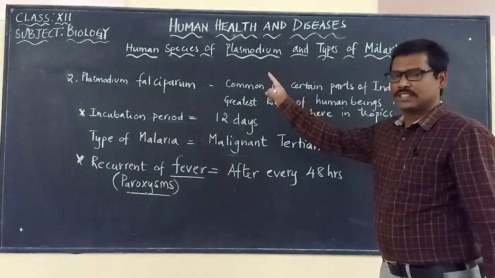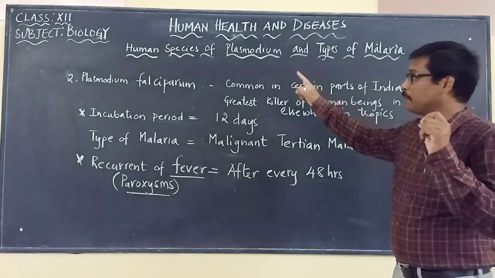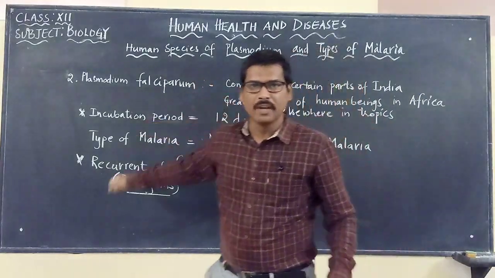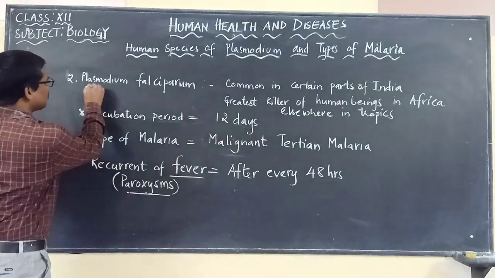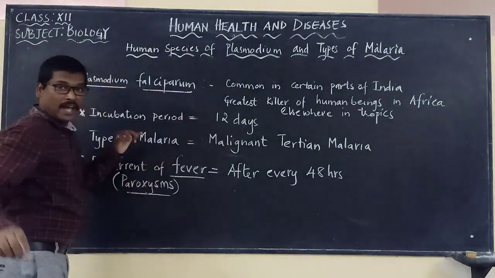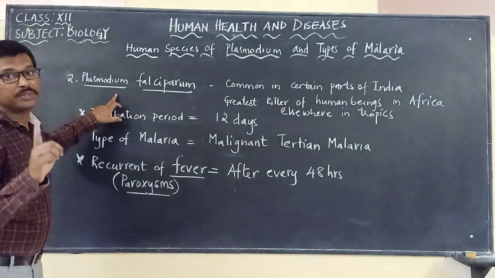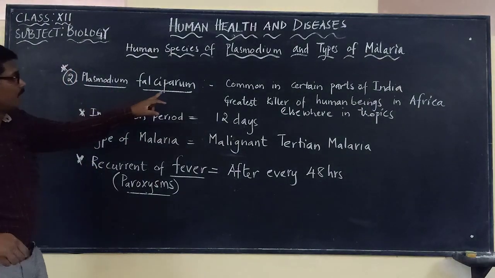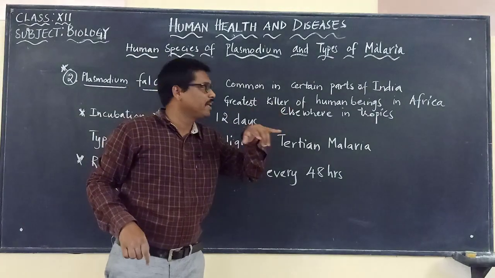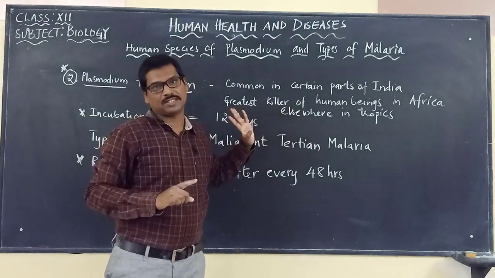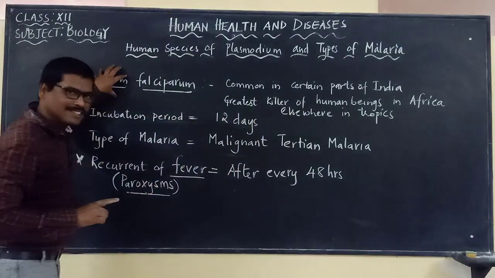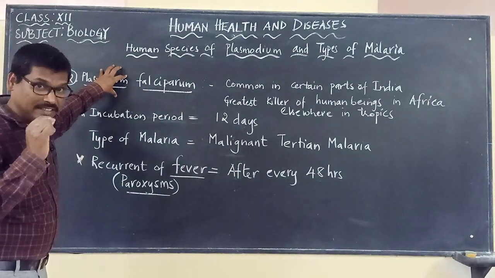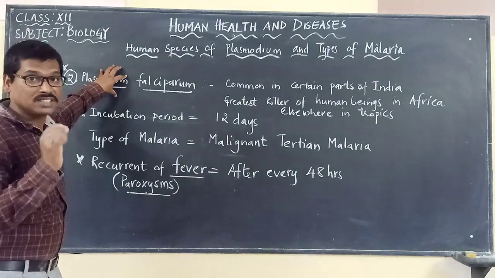The next Plasmodium species is Plasmodium falciparum. This is the second one, and it is a very important one that we have to keep in mind, because it is the greatest killer of human beings in Africa and elsewhere in the tropics, which means this is the deadliest species of Plasmodium, which can cause death to human beings.